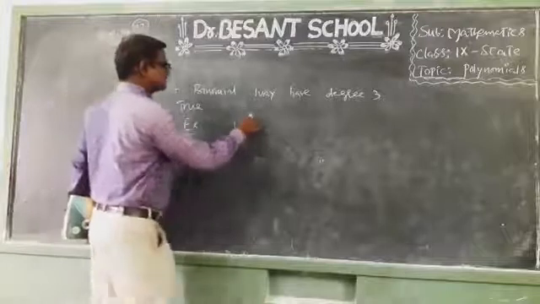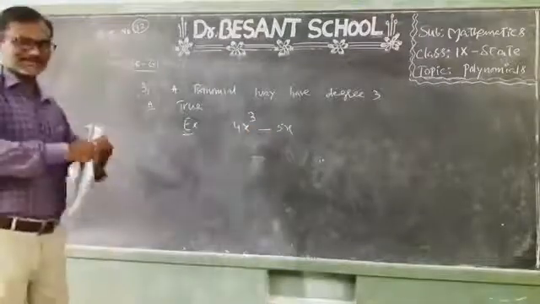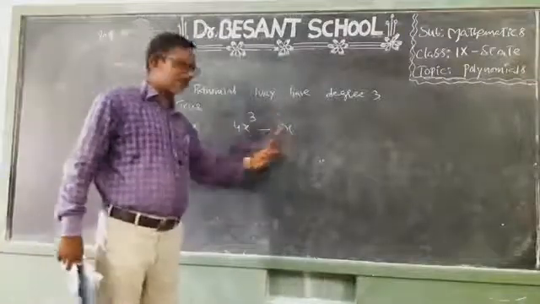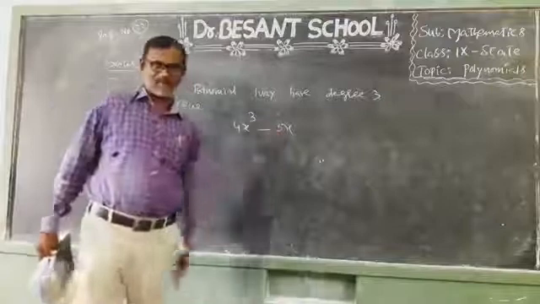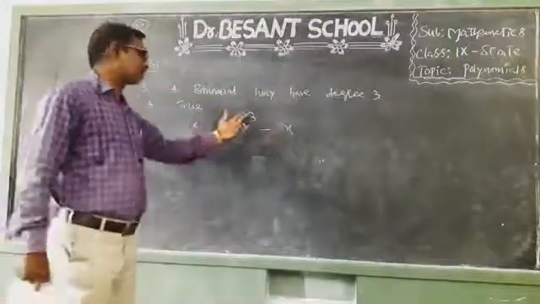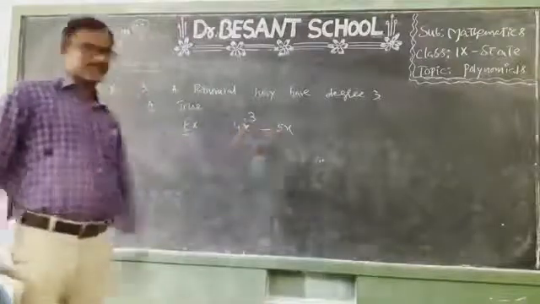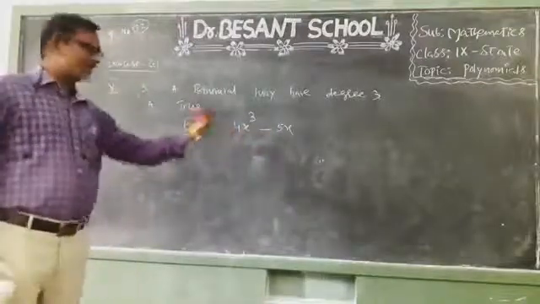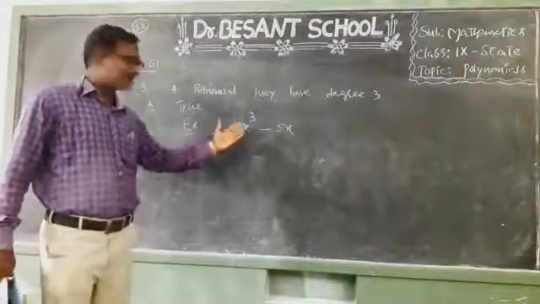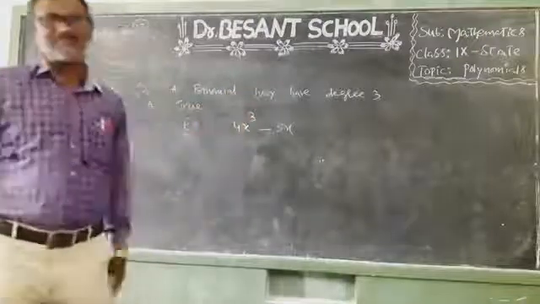See this example: 4x power 3 minus 5x. How many terms does this polynomial have? Two terms. The first term is 4x cube, the second term is 5x. The polynomial has two terms, so it is called a binomial. What is the degree of this binomial? 3. So a binomial may have degree 3. It is a binomial consisting of two terms and its degree is 3. So the given statement is true only.